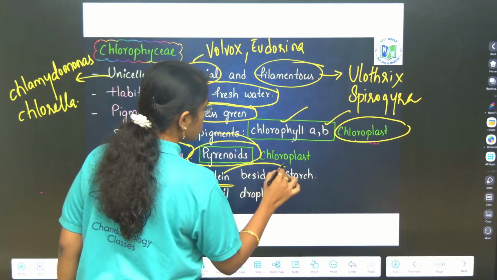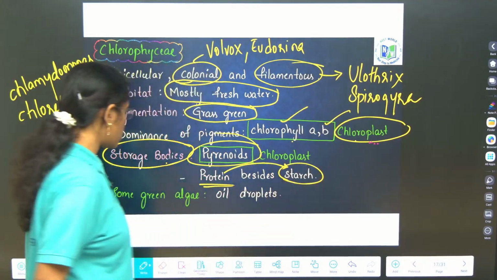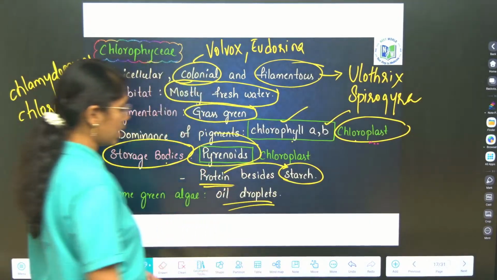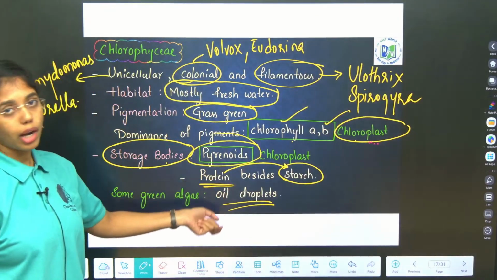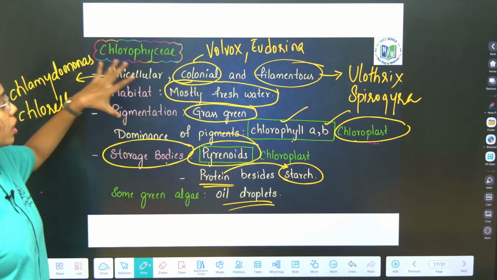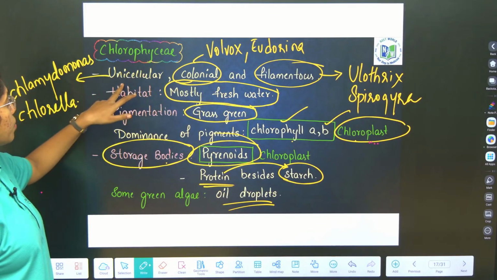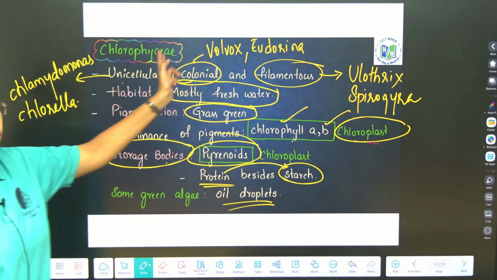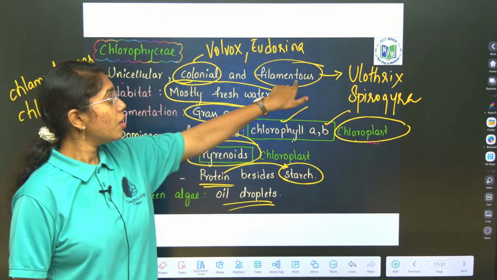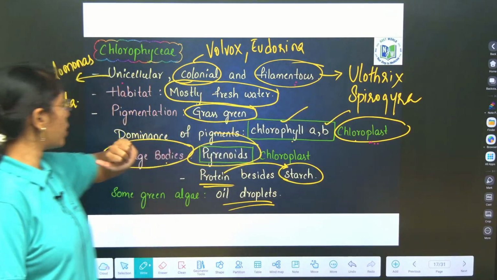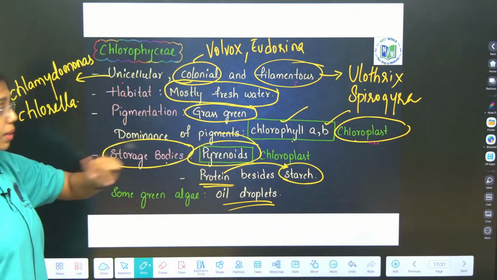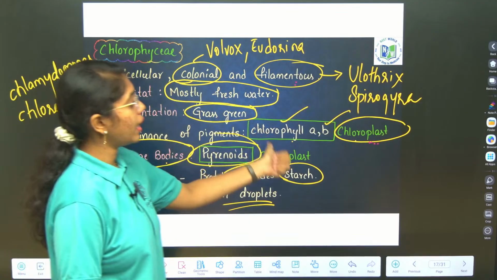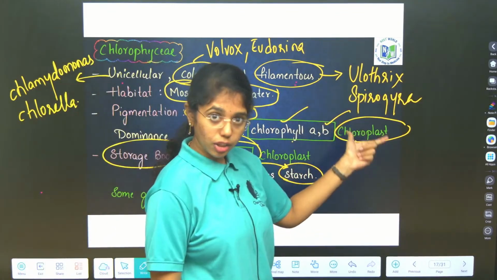Pyrenoids will store proteins besides starch, and some green algae will have oil droplets. So here you see the general characteristics. Chlorophycean members are unicellular, Chlamydomonas and Chlorella. Colonial forms include Volvox and Eudorina. Filamentous forms are Ulothrix and Spirogyra. Mostly they are freshwater. Pigmentation is grass green, due to dominance of chlorophyll A and B present inside the chloroplast.